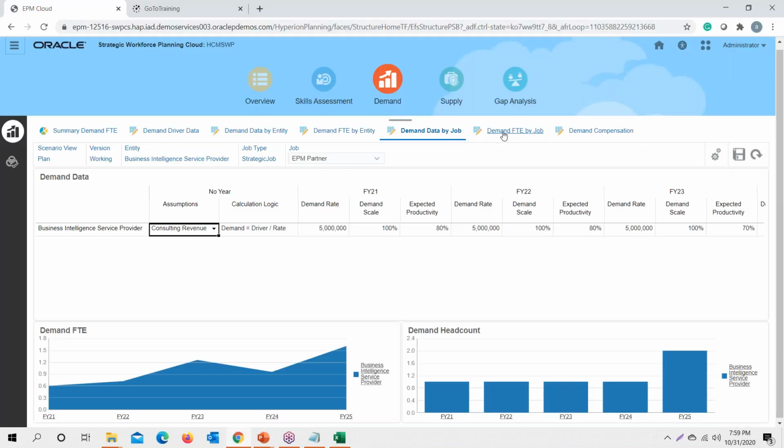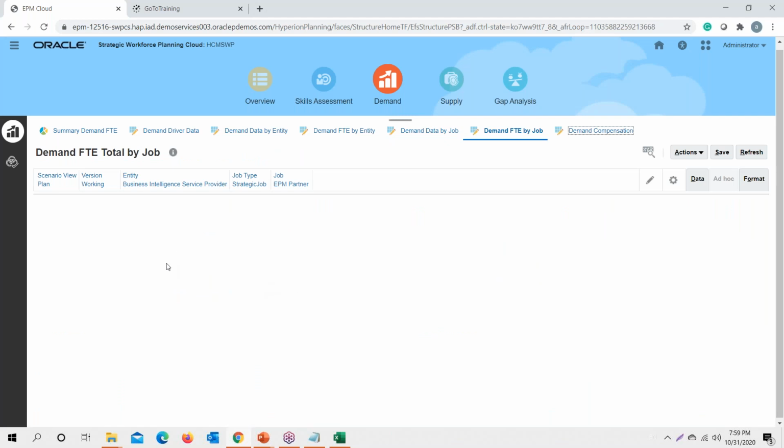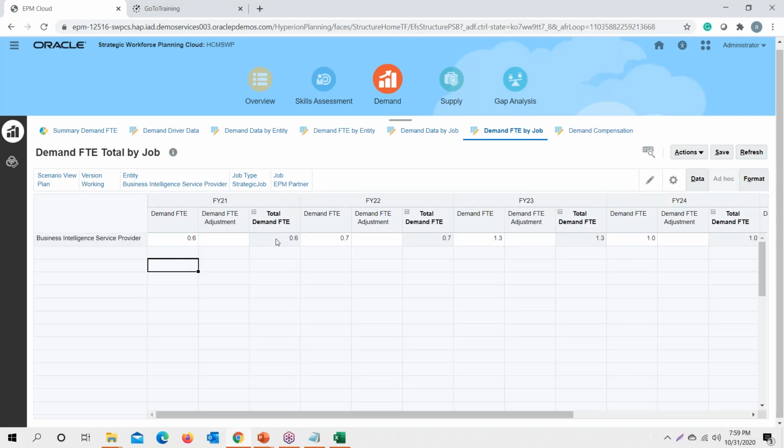If I go to demand FT by job, I should get this 0.6 in here, and I have this 0.6 in here. So this is how it calculates the number of FT required based upon the productivity. This is how demand-based planning could be achieved for strategic workforce requirements for various kinds of drivers.